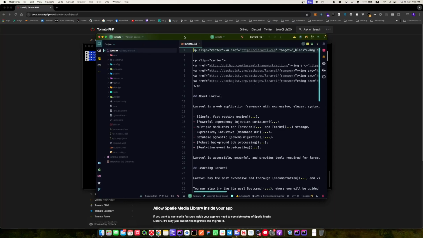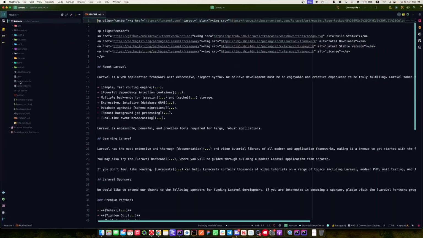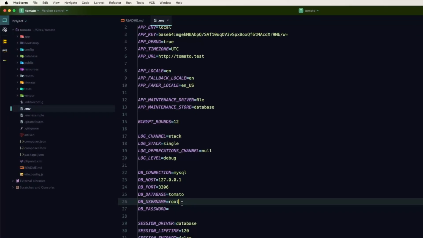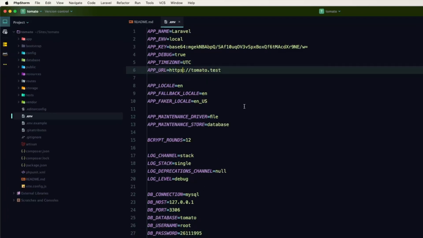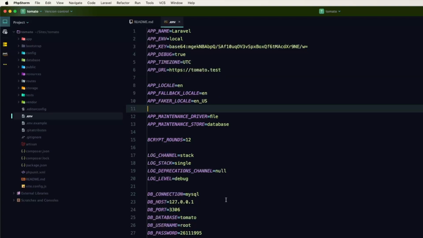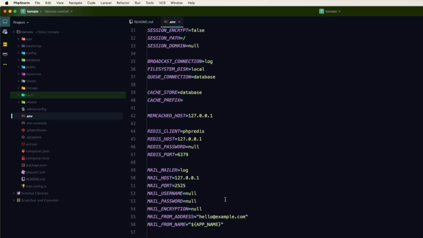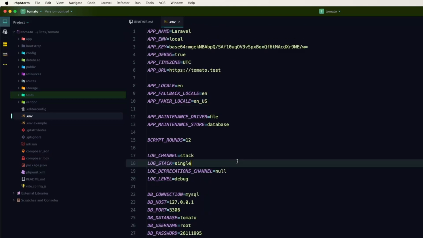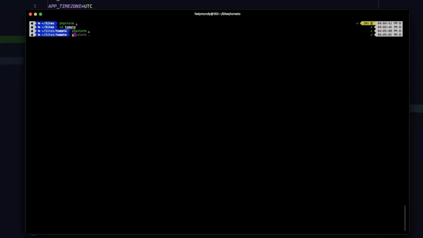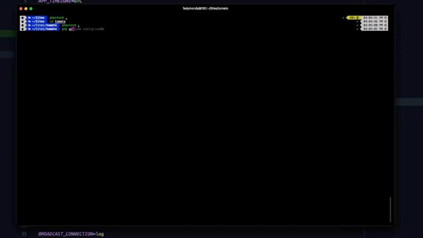Now let's edit the .env, change the password and make it HTTPS. Okay, it's fine now. Run php artisan config:cache.